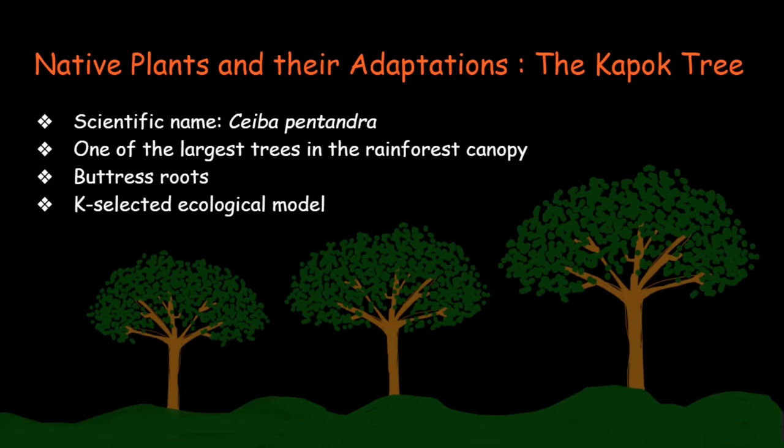An interesting adaptation of the kapok trees is its buttress roots. Buttress roots are very long roots that help anchor the tree and help the tree reach nutrients deep in the soil, because the soil is generally nutrient poor because it doesn't get much precipitation, sunlight, or anything that would add nutrients to the soil. This species would most likely fit into a K-selected ecological model because they are larger and don't reproduce as often.